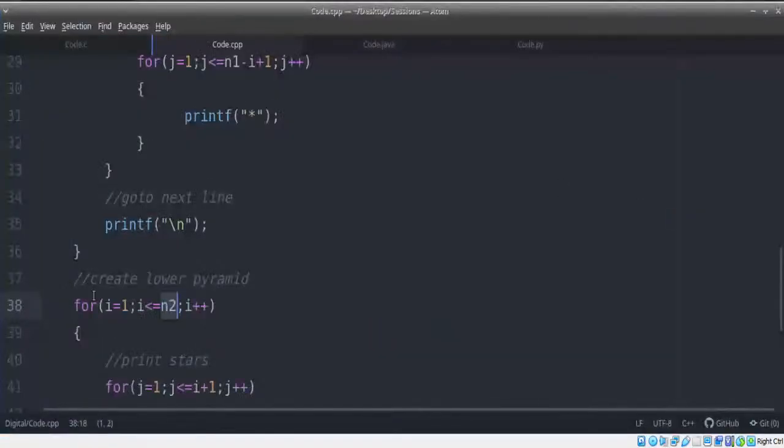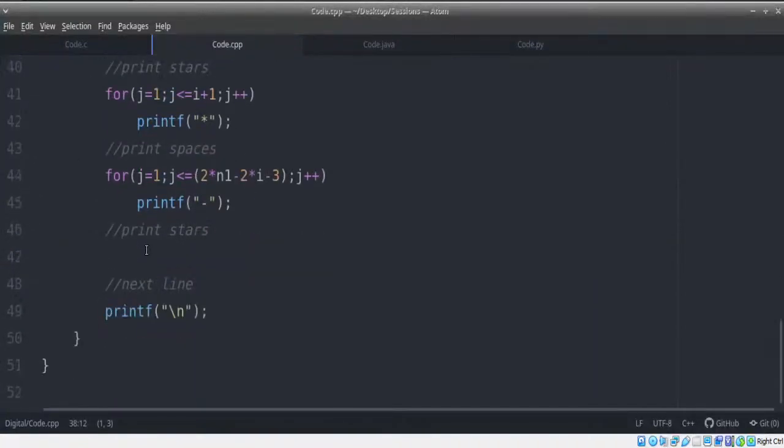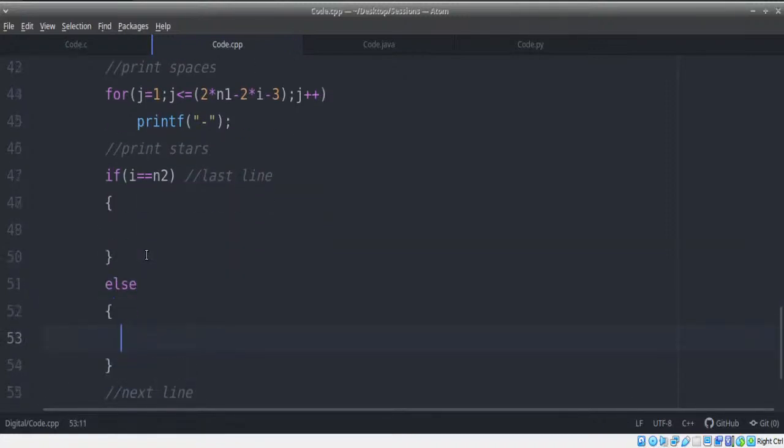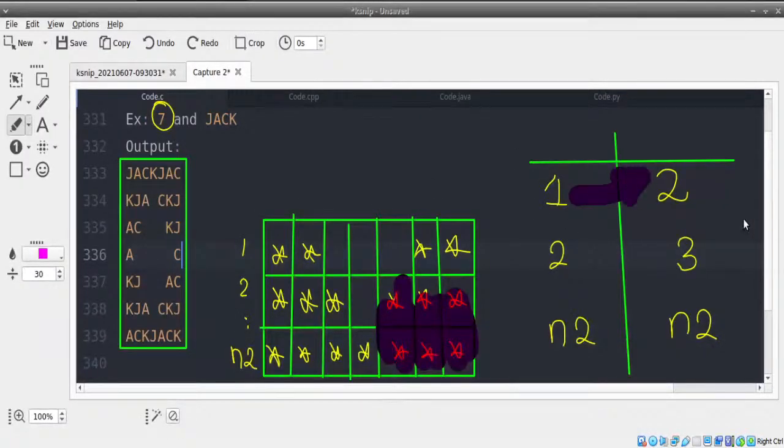So for each row I, we will print I plus 1 stars. Now we have to write a condition. If I is not equal to n2, if we are not in the last line, we print I plus 1 stars. So let us do that.